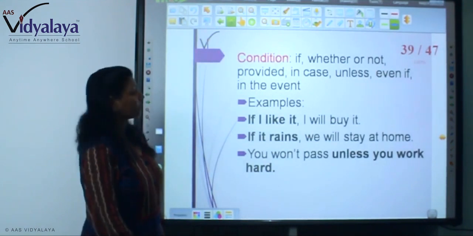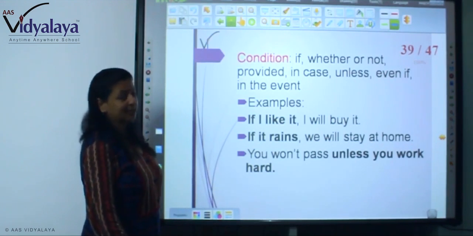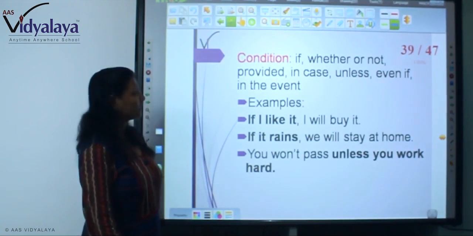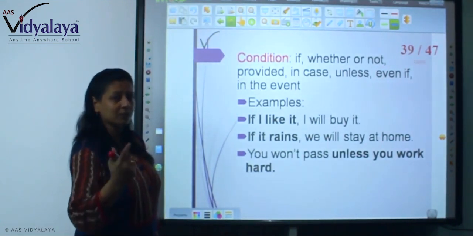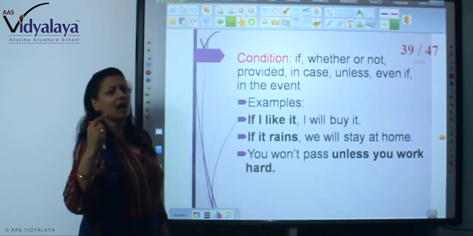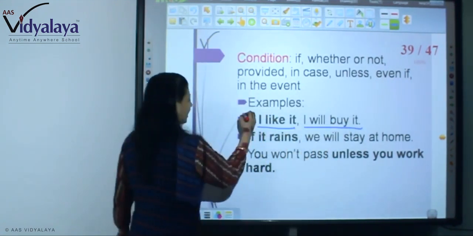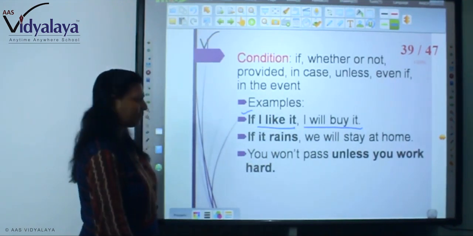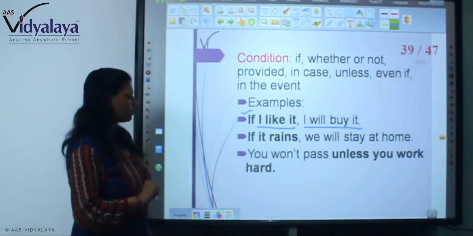Now condition: if, whether or not, provided, in case, unless, even if, in the event. So these are the conditions. If you want to put some condition, you will have to use these conjunctions. If I like it, I will buy it. So if is a condition. If it rains, we will stay at home. You won't pass unless you work hard.